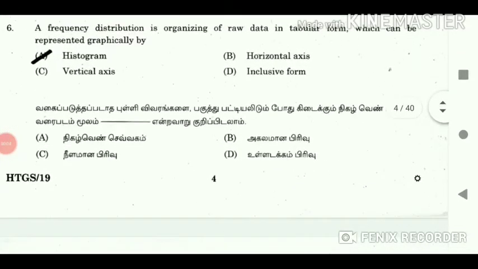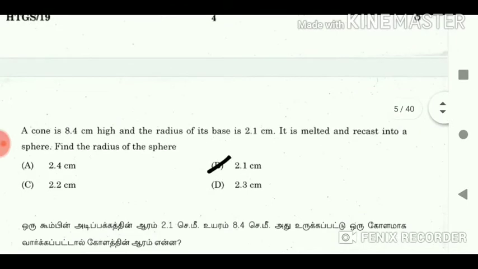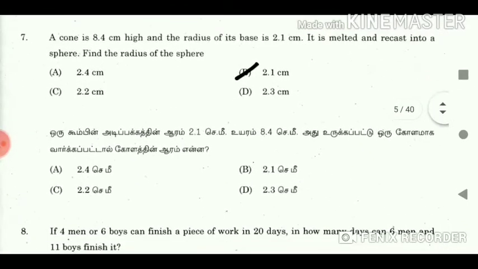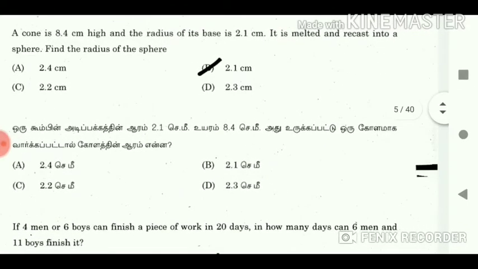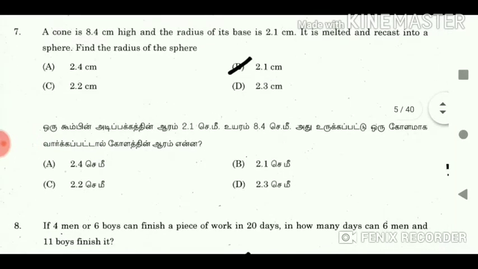6. A frequency distribution is organizing of raw data in tabular form, which can be represented graphically by a histogram. 7. A cone is 8.4 cm high and the radius of its base is 2.1 cm. It is melted and recast into a sphere. Find the radius of the sphere.